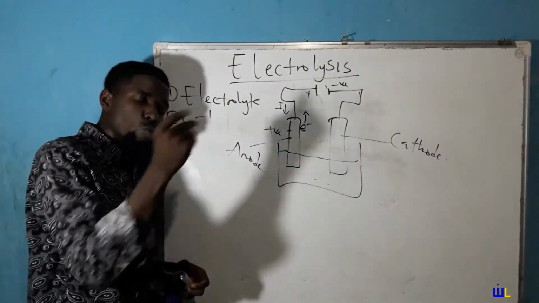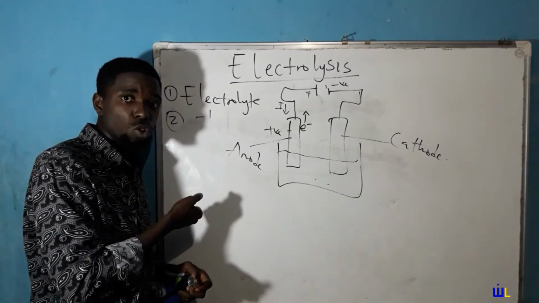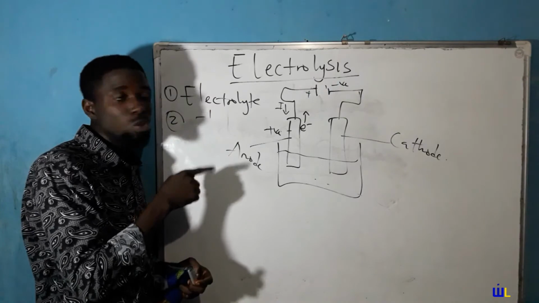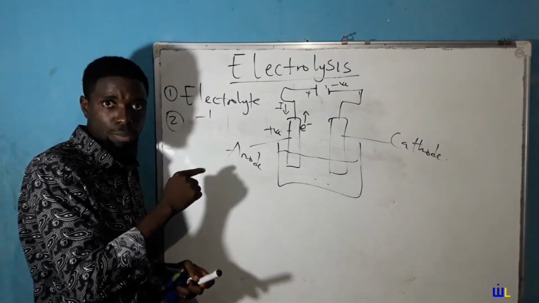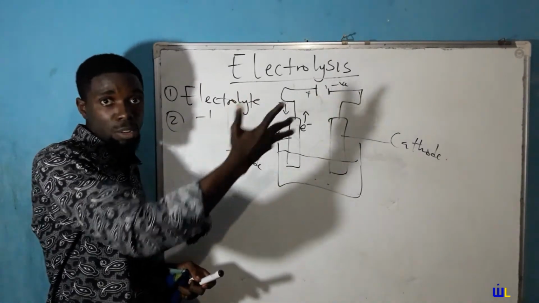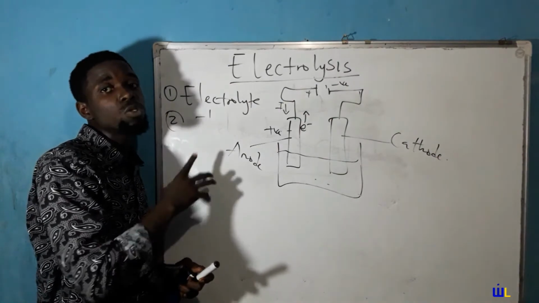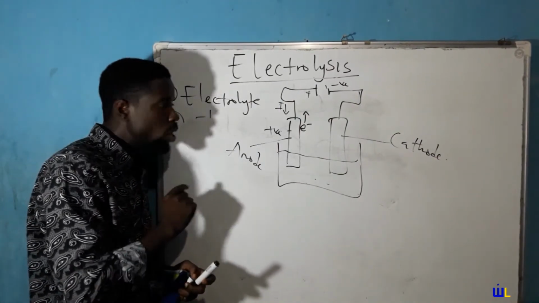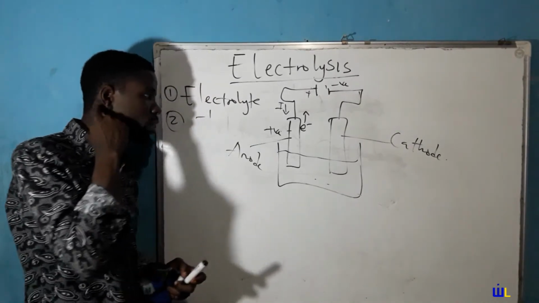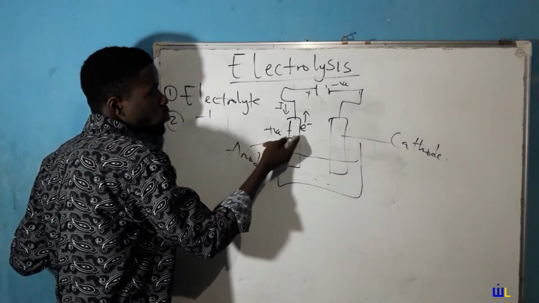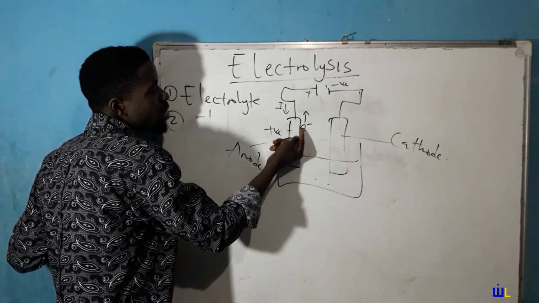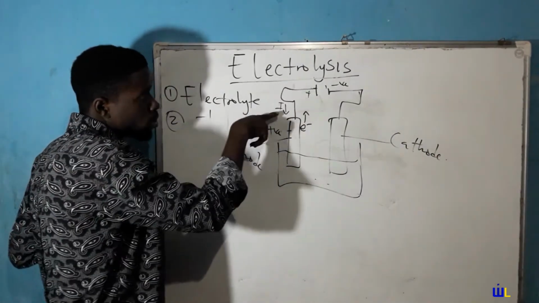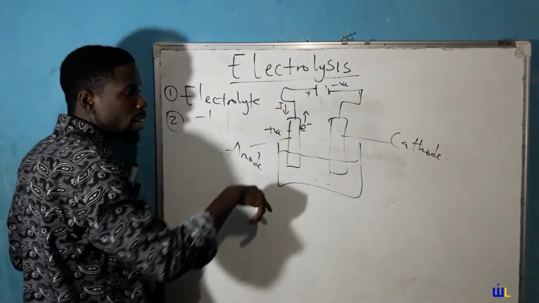So we've established something about the anode. First of all, the anode is where oxidation occurs. Secondly, the anode is a positive electrode in an electrolytic cell. It becomes the opposite in a voltaic cell, but we're discussing electrolysis. So in an electrolytic cell, the anode is the positive electrode. And the anode is also that electrode through which electrons leave the electrolyte. And if electrons are leaving, current enters.